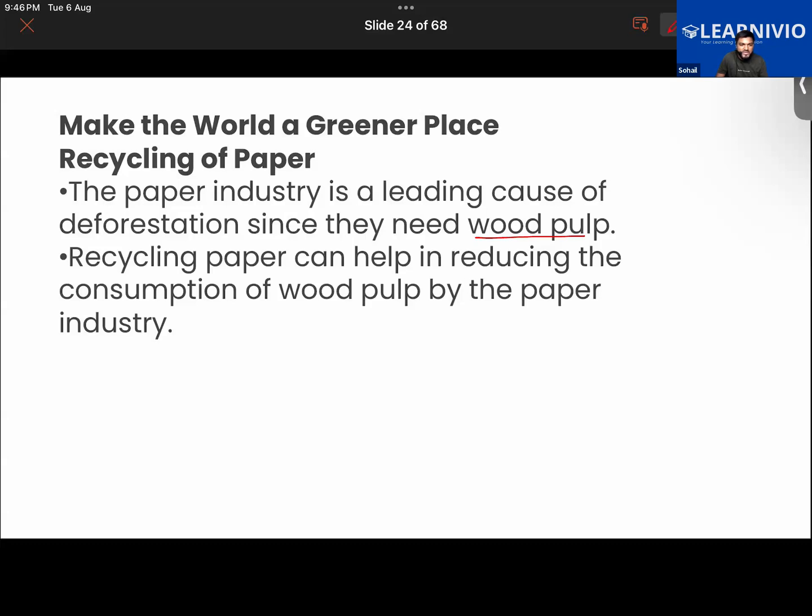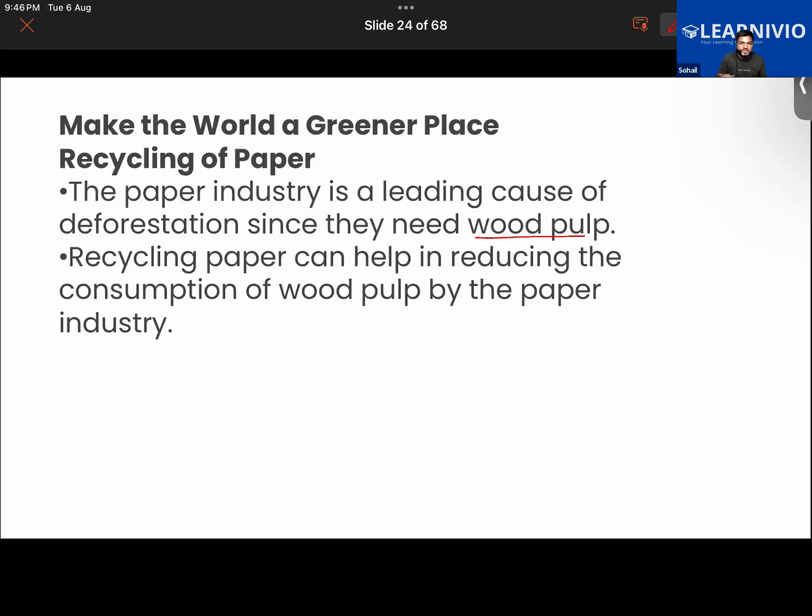Okay, basically, once wood is obtained from the forest, that wood would be chopped into small pieces, right? It would be chopped into small pieces until it becomes very soft, and then water is added into this. Then that is called wood pulp.